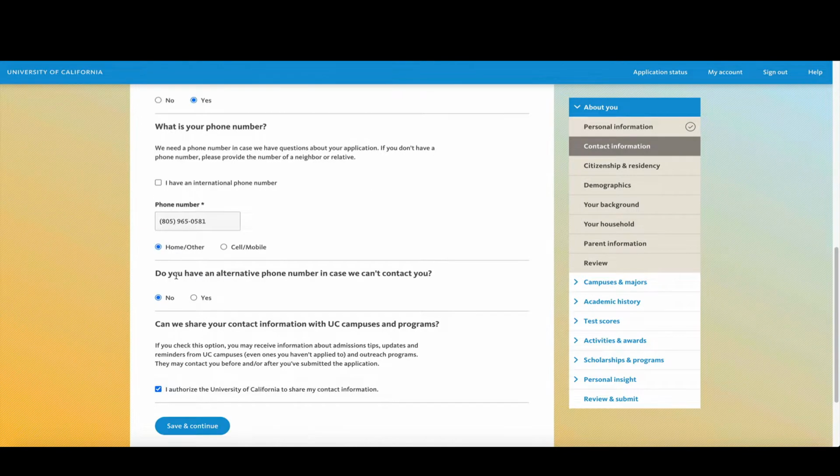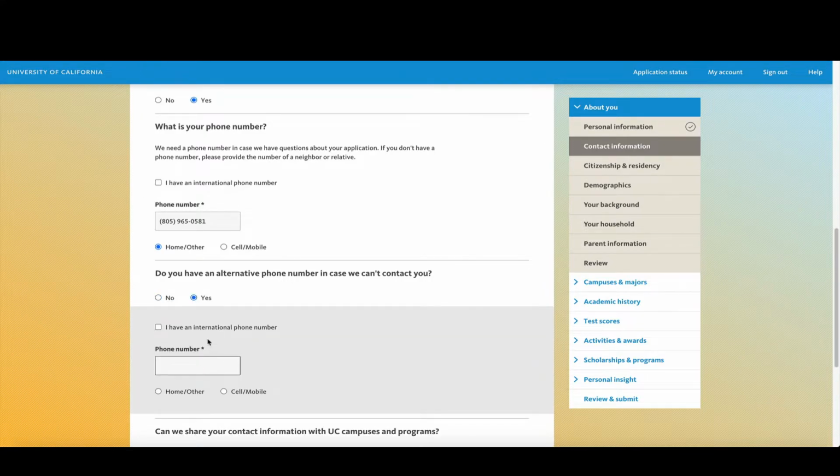Make your selection. The next question wants to know if you have an alternative number. In case that number is not working, there's another number you'd like them to call. If it's no, click no, and if yes, go ahead and click yes, and it's going to ask you again, what is that number? Is it an international number? And is this a home or cell phone number?